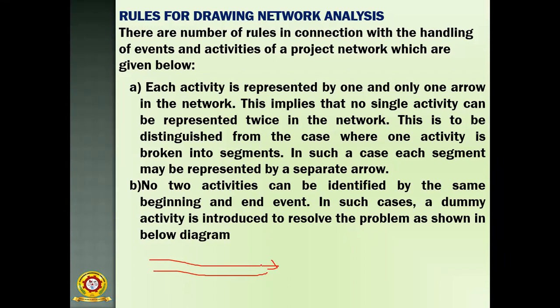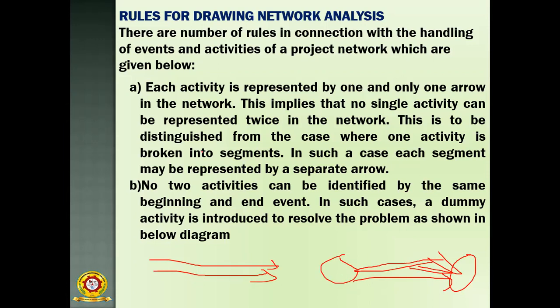You connect events in this way, so don't use another arrow. That is meaningless. If you connect two events with two arrows, there is no meaning. That's why you have to use only one arrow for an activity.